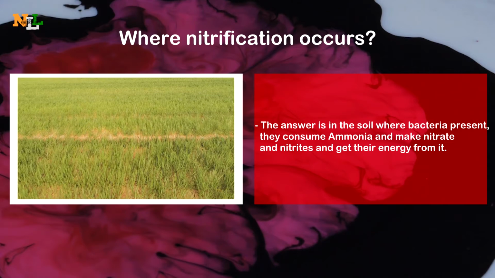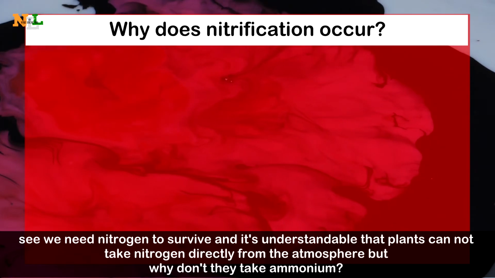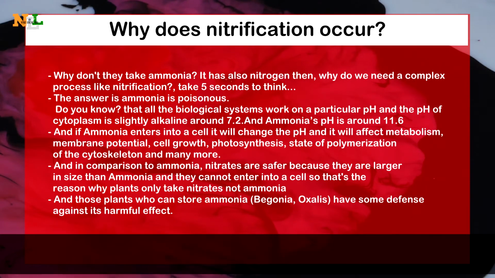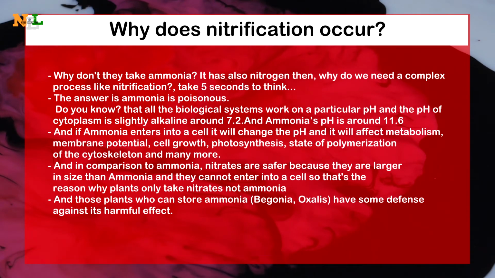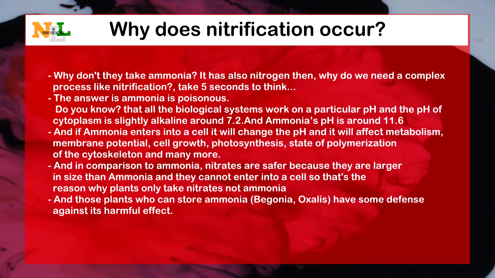So now let's come to our last and most important question. Why does nitrification occur? See, we need nitrogen to survive, and it is understandable that plants cannot take nitrogen directly from the atmosphere. But why don't they take ammonia? Why do we need a complex process like nitrification? Take 5 seconds to think. The answer is simple. Ammonia is poisonous.